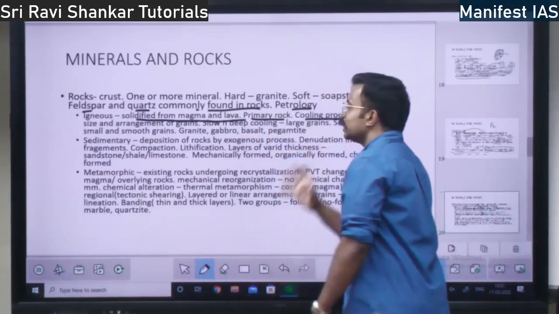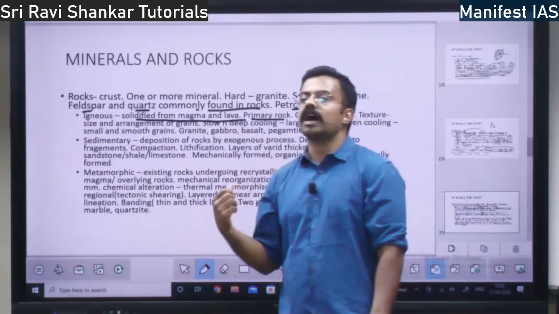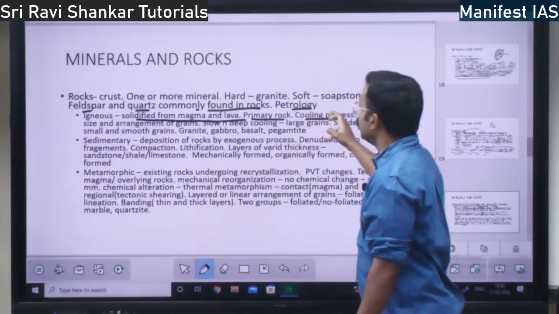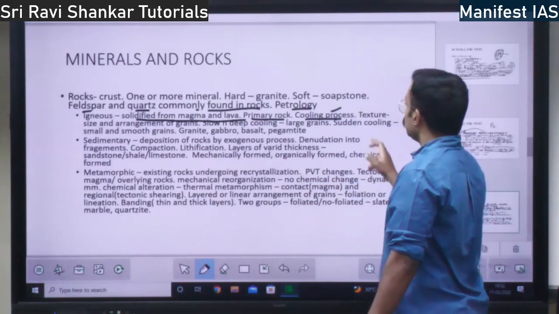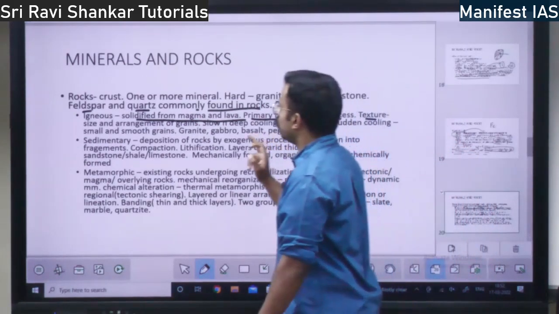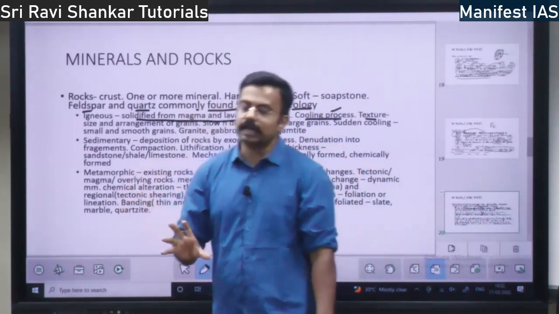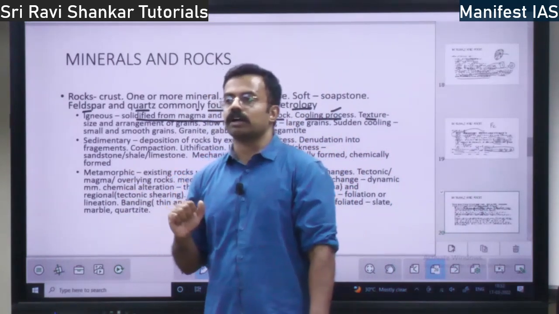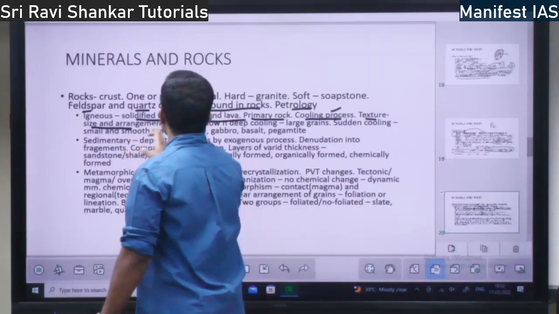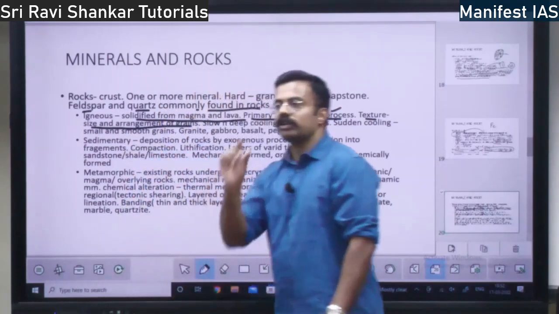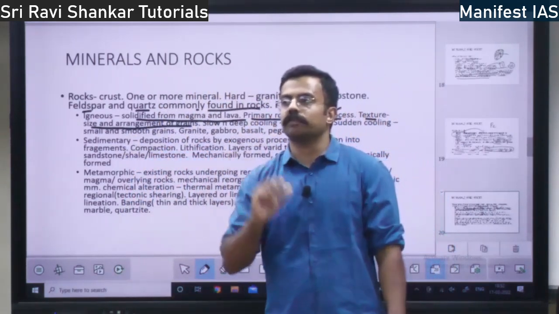After the magma and lava cools, only then will you find the igneous rock. Right? So how is the texture of the igneous rock? The texture of the igneous rock is based on the size and arrangement of grains. You know, grains means the constituents of rocks.